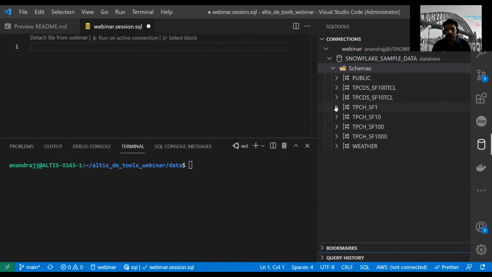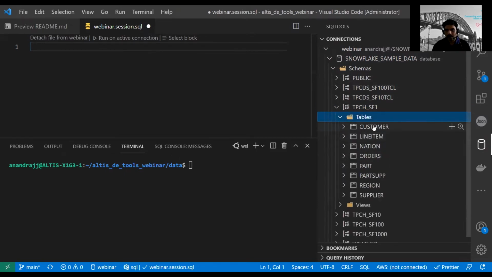You can see that there are different schemas. Each of these schemas gives you different volumes of data. If you go inside, you can see the different tables. You can generate an insert query for this table, or you can preview data.